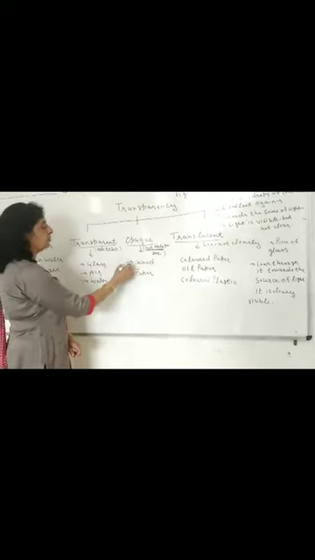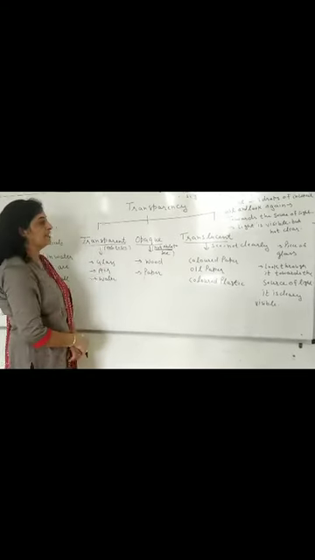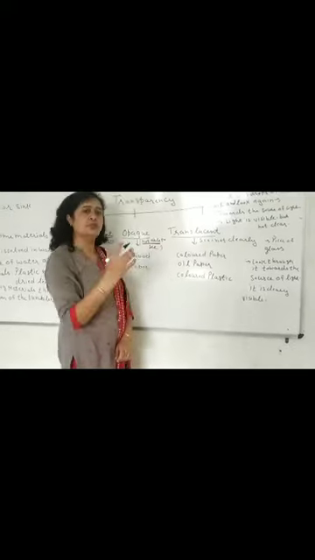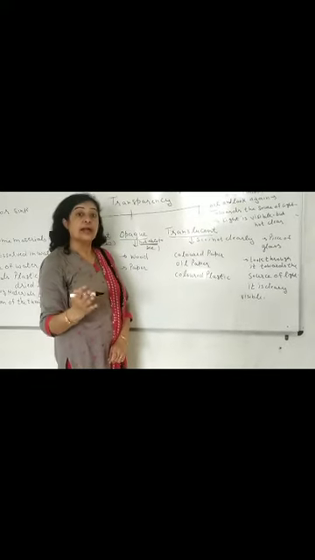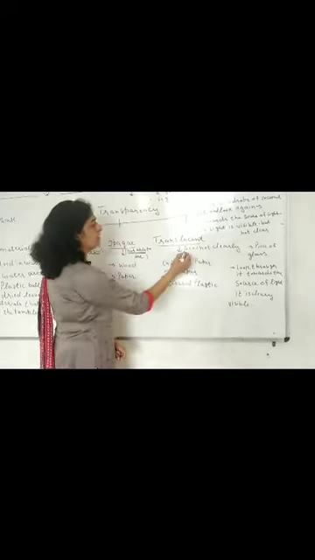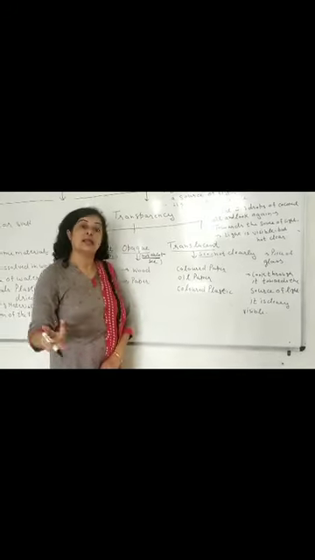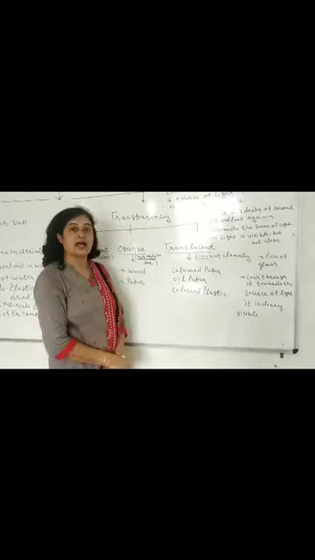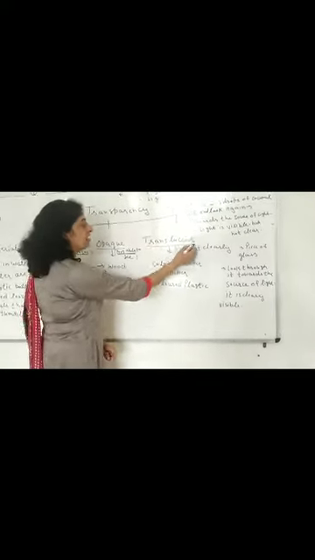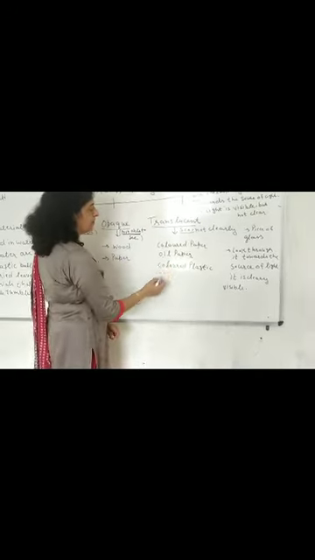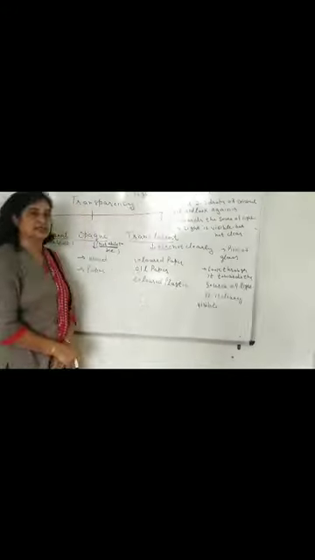For example, your wood and paper. And those materials which allow light to pass through them partially, and we are able to see through them but not clearly, are known as translucent objects, like your colored paper, oil paper and colored plastic.